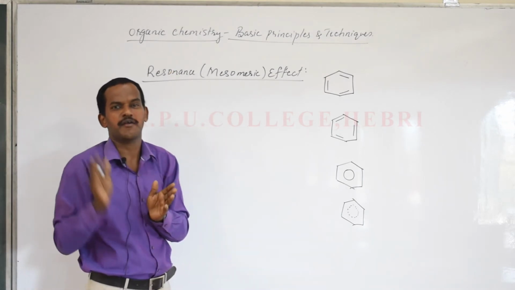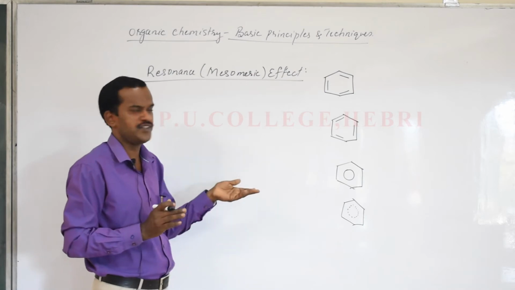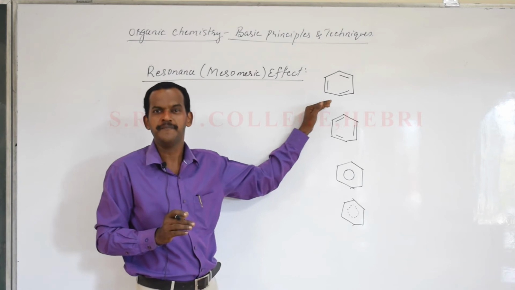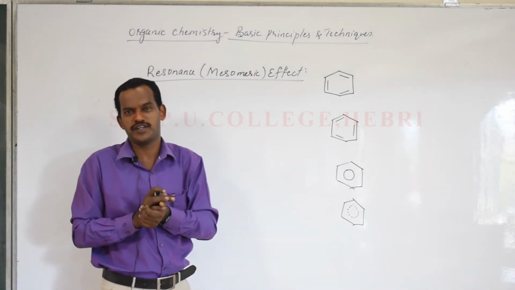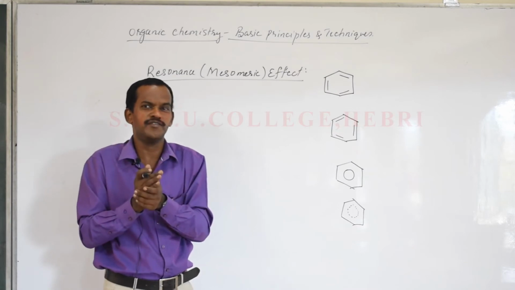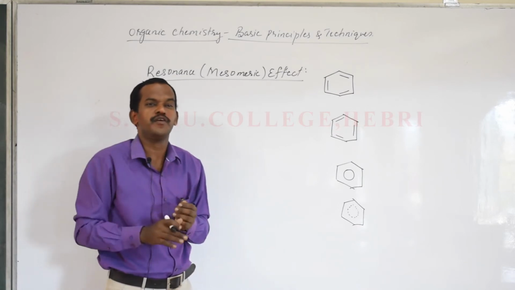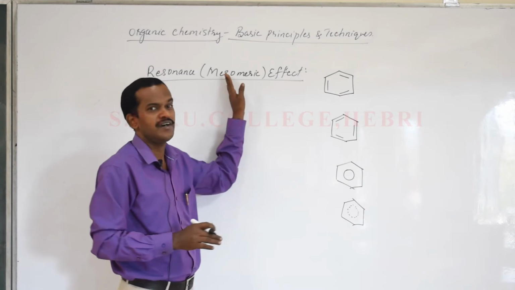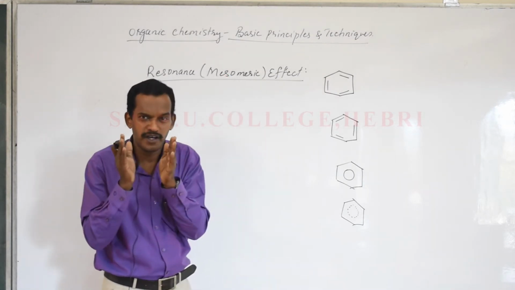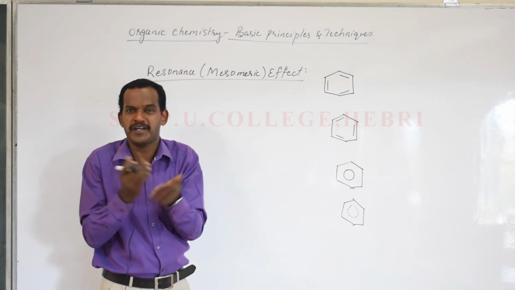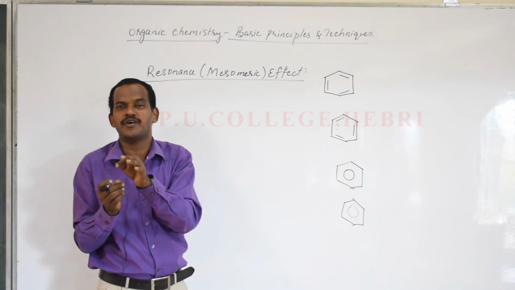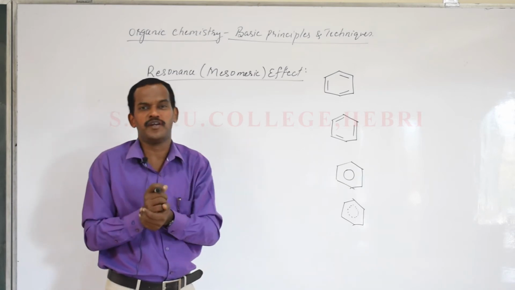of pi electrons. Now one more question: suppose there are other substituents attached to the benzene ring, maybe having a lone pair of electrons. I told you yesterday, lone pair electrons are usually non-bonding electrons. In the presence of a lone pair of electrons also, there is a resonance effect. So try to understand, for an organic molecule to exhibit resonance effect, the electrons required are pi electrons and lone pair electrons.